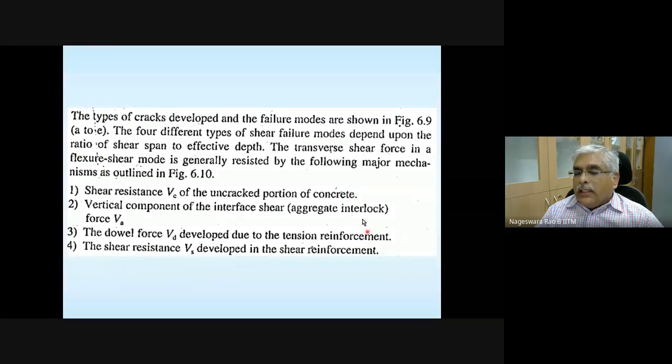In addition to these three, once the uncracked portion gives up and the aggregate interlock contribution gives up, the dowel force from the tensile reinforcement comes into the picture. And if you keep on increasing the load, once this is exceeded, then if you had provided shear reinforcement, the additional load is going to be taken by this shear reinforcement. So the shear strength of the beam is contributed by all these four.